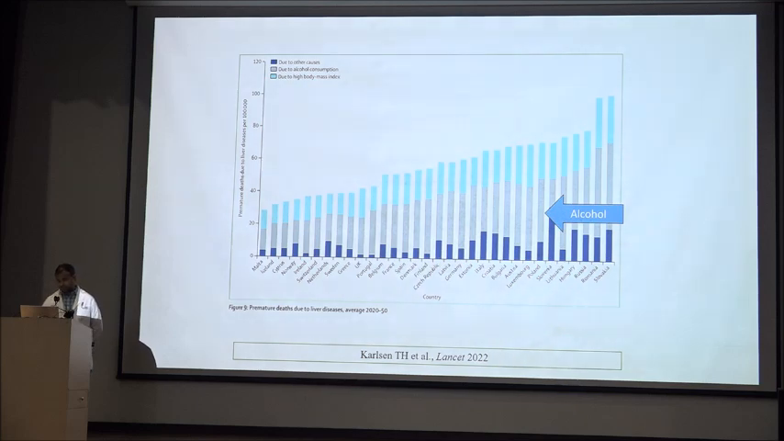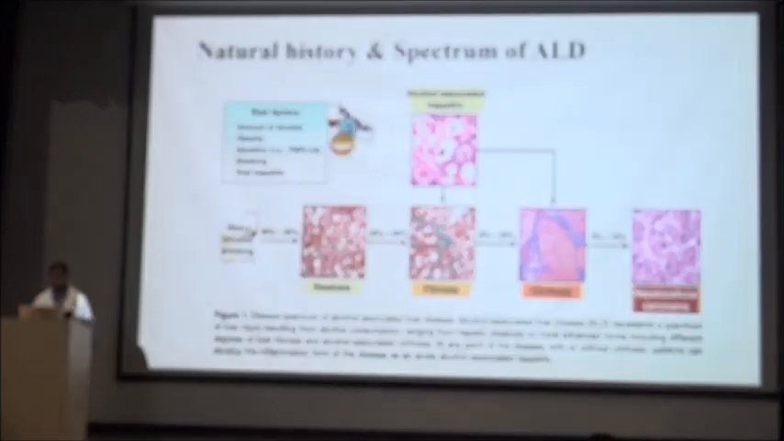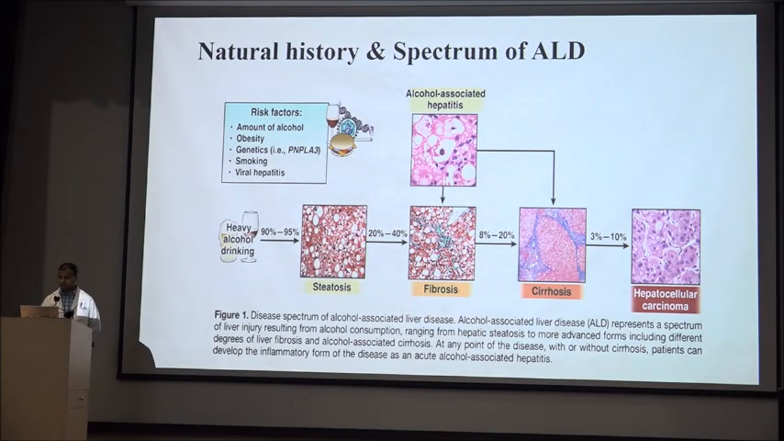And this figure was taken from the Lancet, published in 2022, and it shows premature death due to liver disease from 2020 to 2050 in the European countries. It shows that alcohol is going to be the most common cause of premature death due to liver disease.